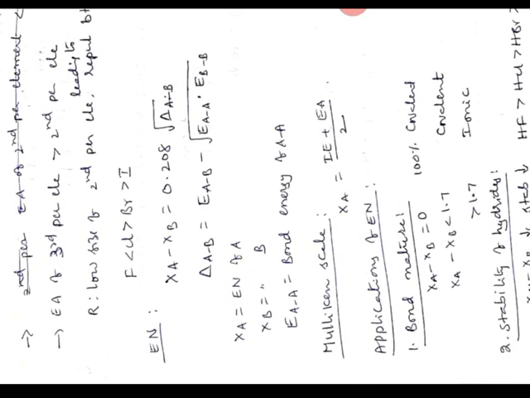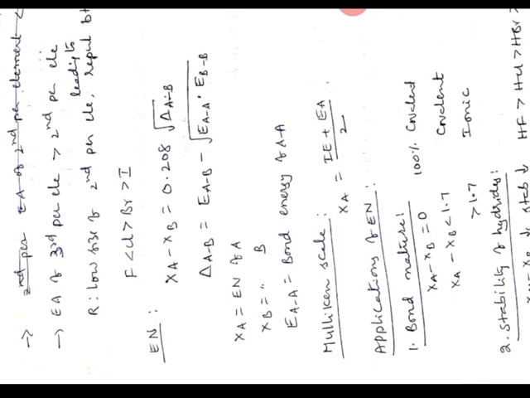This can be calculated, that is, the difference in electronegativity of two elements, two atoms, will be calculated as XA minus XB equals 0.208 root of delta AB. Delta AB is equal to E of AB minus root of the product of E of AA and E of BB. Here XA is the electronegativity of A and XB is the electronegativity of B.